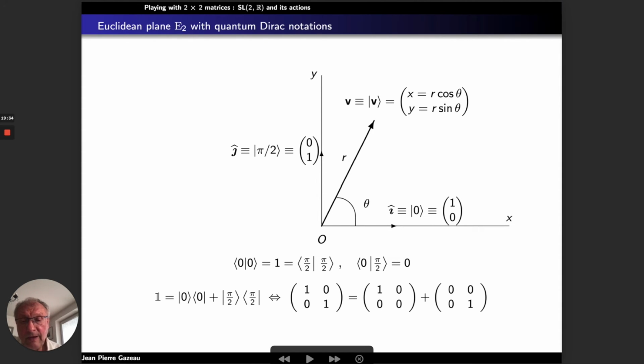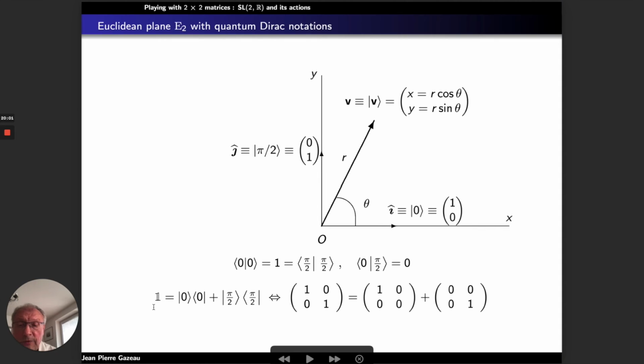The fact it is an orthonormal basis is also described by this relation. The identity, that means the matrix 1, 1 in the plane, the 2 by 2 matrix with 1 on the diagonal, which is called the identity matrix.